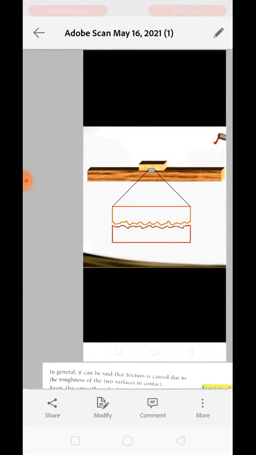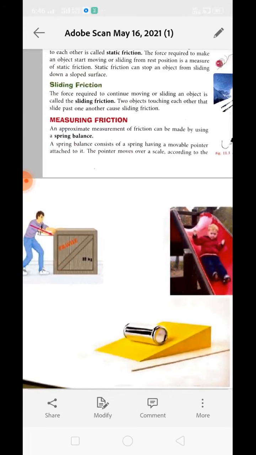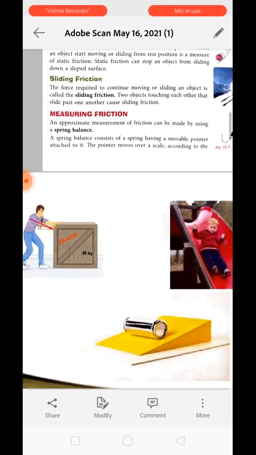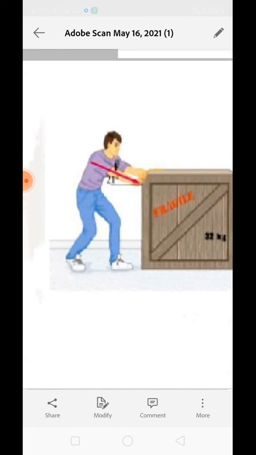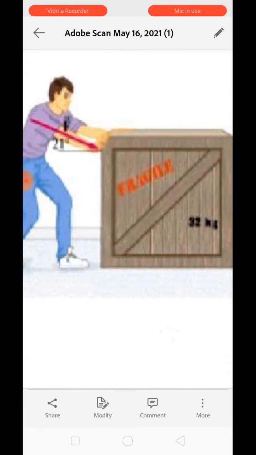There is another type of friction called rolling friction. It is not mentioned in the book. Rolling friction is the friction in which we need to apply a very small amount of force to roll an object on a surface, right? So the force required to roll an object on the surface is known as rolling friction. Over here we have an example of static friction and sliding friction.